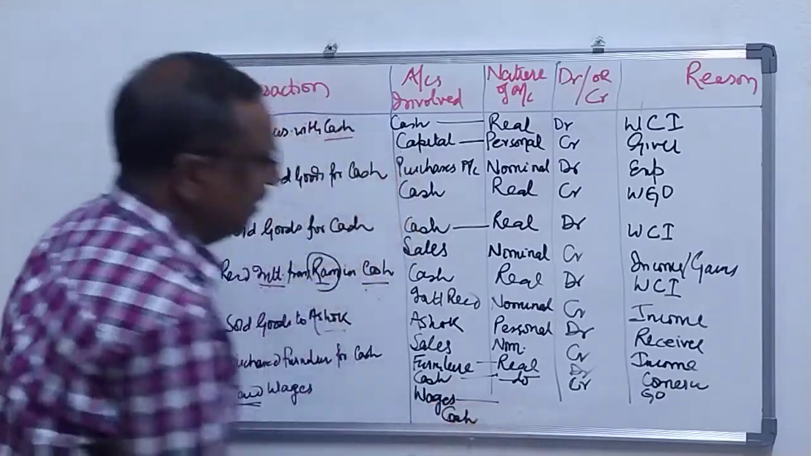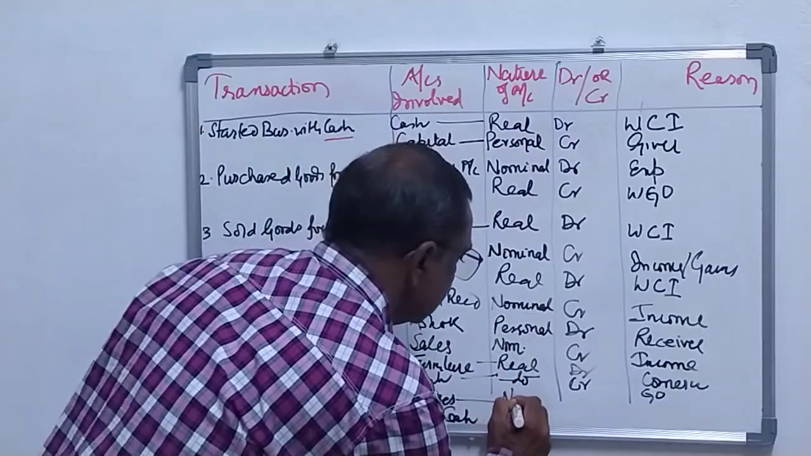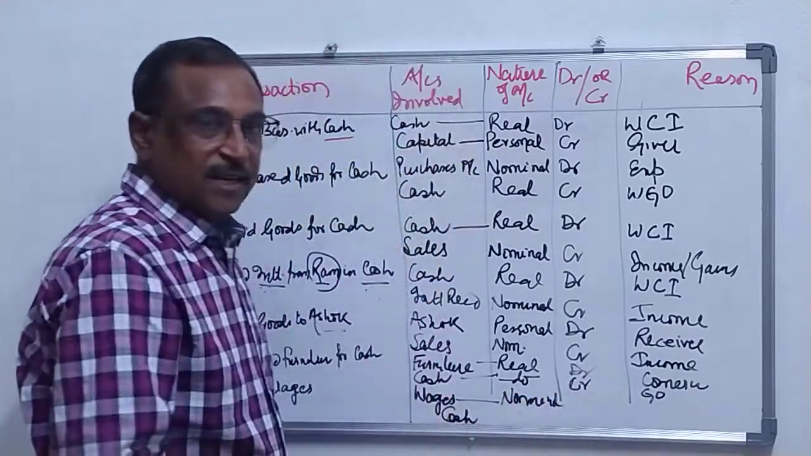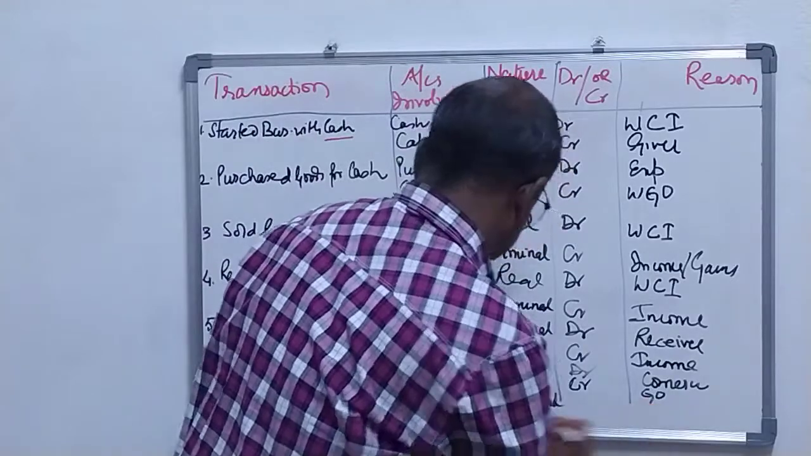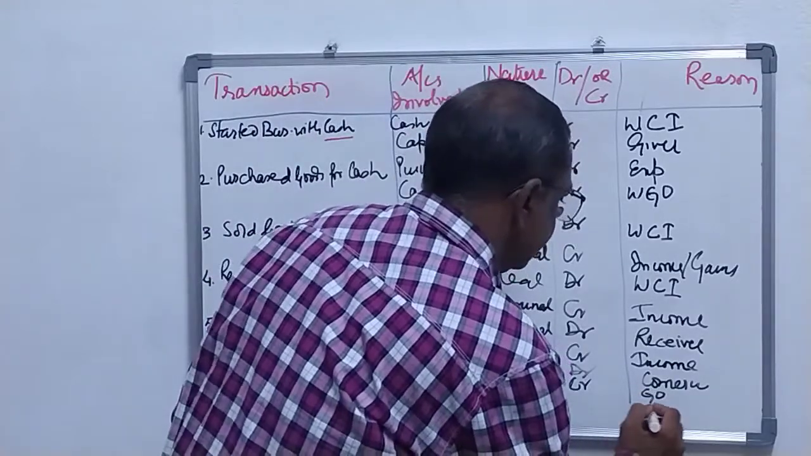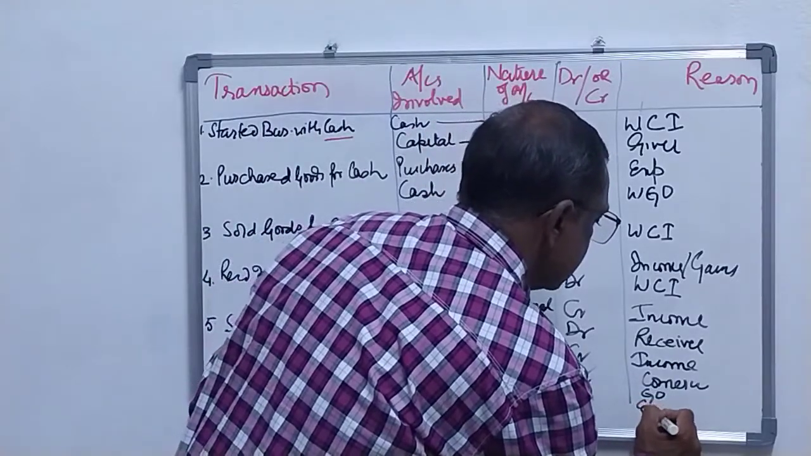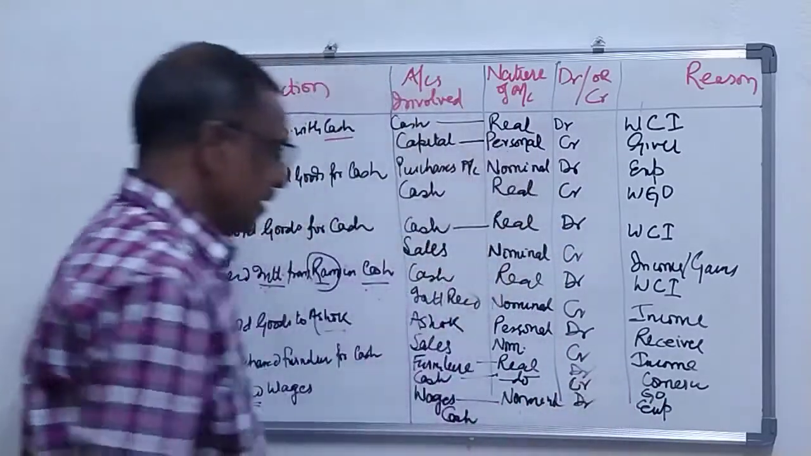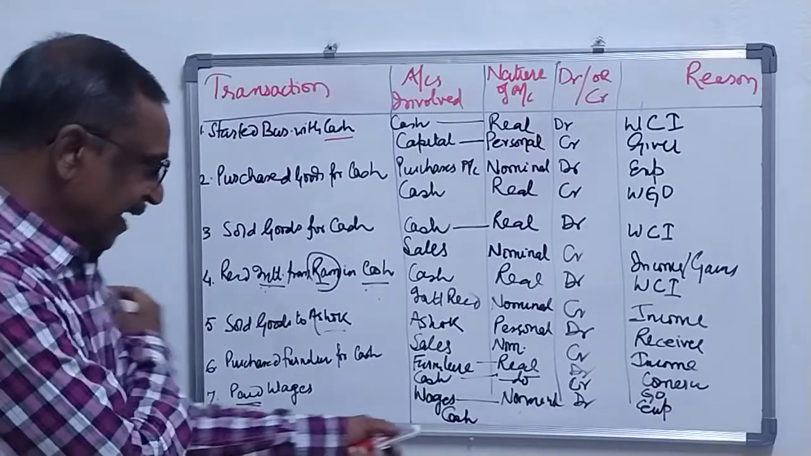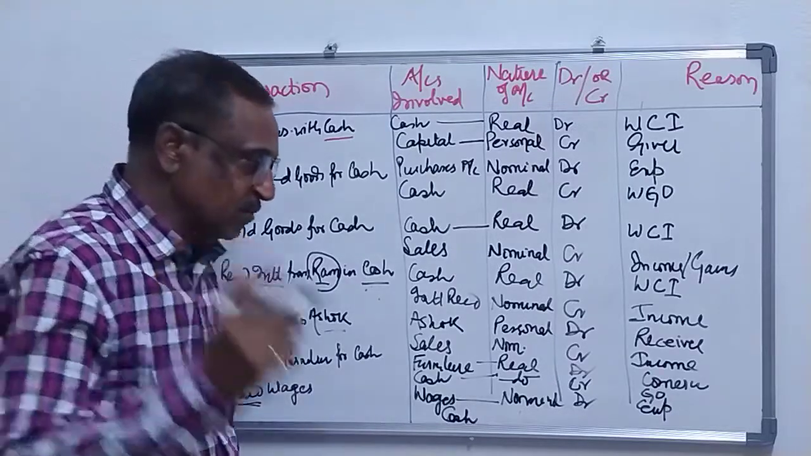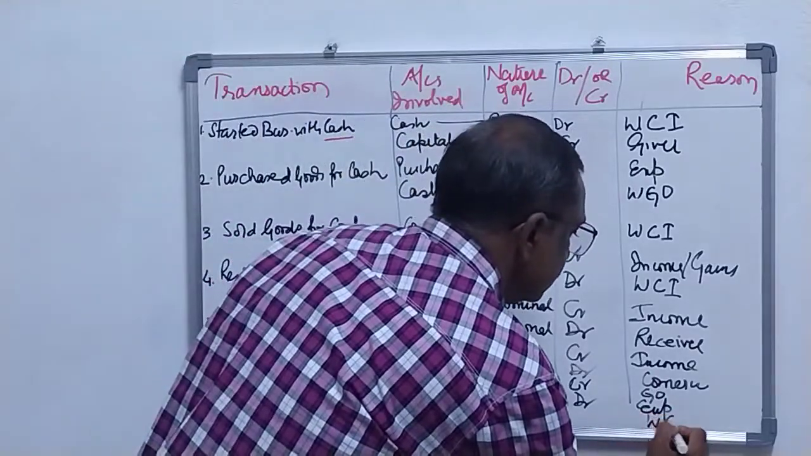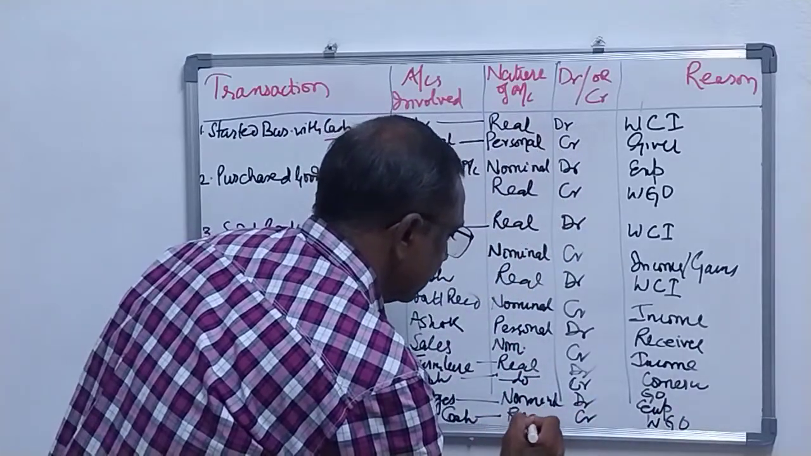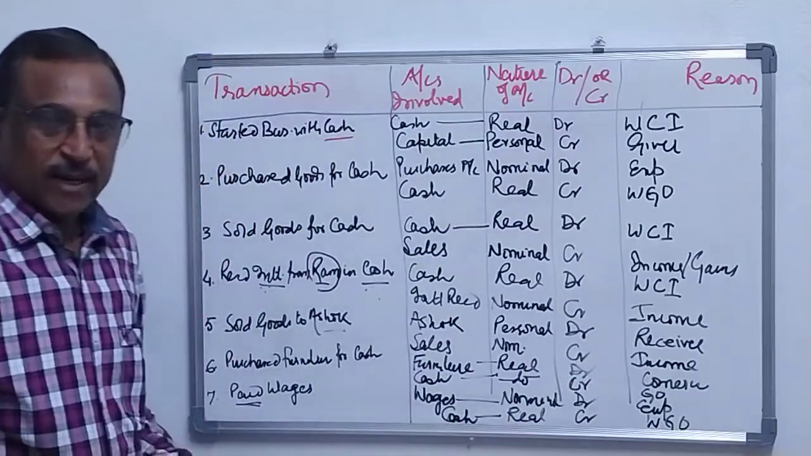So wages is our nominal account, and the rule for nominal account is debit all expenses. It's an expense, so it will be debited. And since you are paying in cash, cash is going out of the business. What goes out is credited, and cash is your real account. Okay.